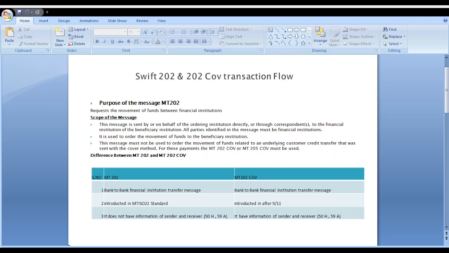The MT202 cover payment is more secure compared with the MT202 message, because the MT202 message doesn't have the sender and receiver information, so some issues happen. But MT202 cover payment has it: who initiated the transaction, or who receives the amount, all the information is available. So we can avoid a lot of anti-money laundering issues, terrorist attacks, illegal fund transfers, and all such illegal activities in MT202 cover payments.